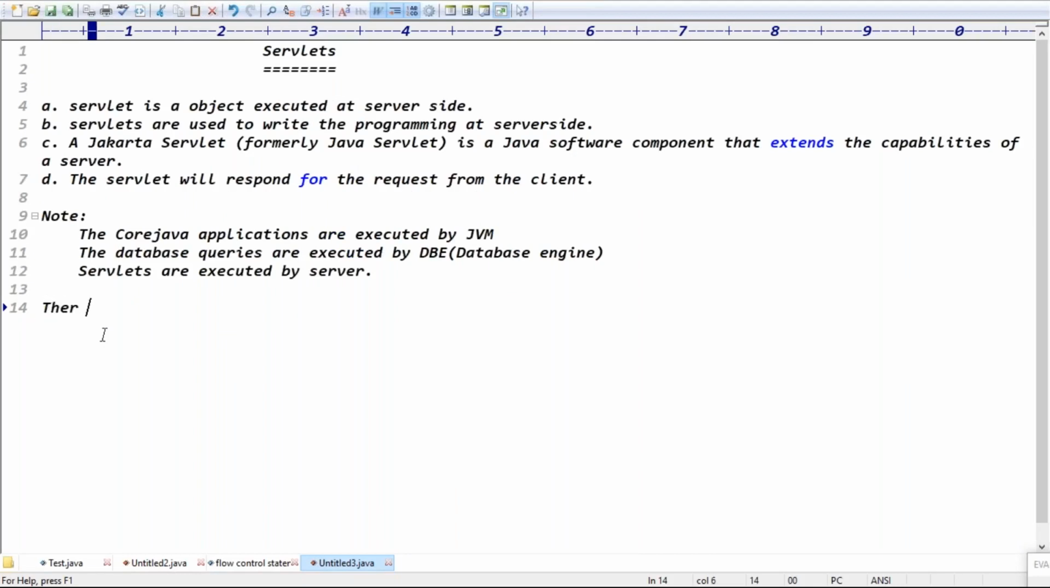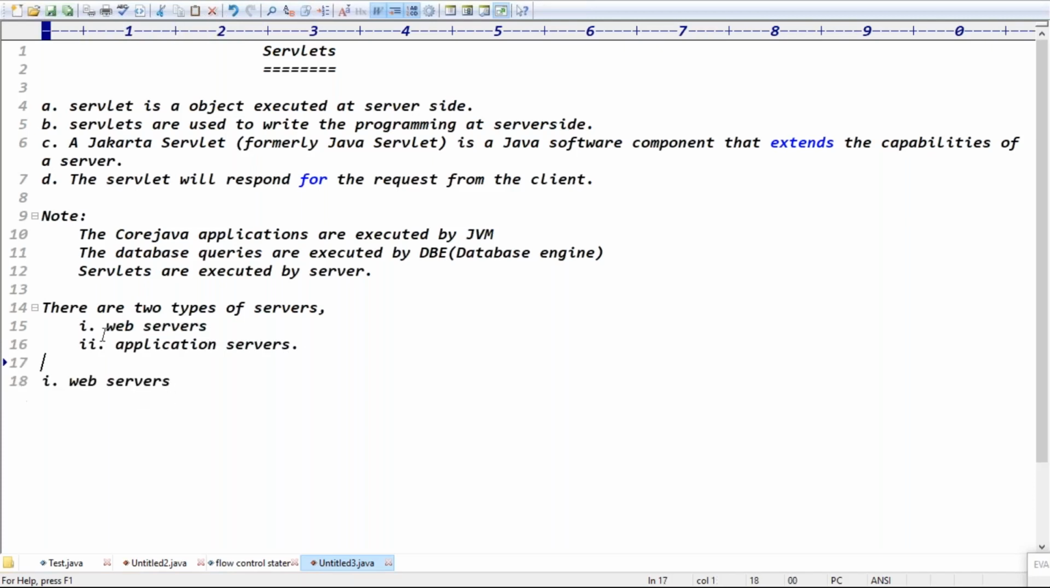Exactly. Guys, there are two types of servers in the market. The first one is web servers. The second one is application servers, right? Sir, what is a web server and what is an application server?